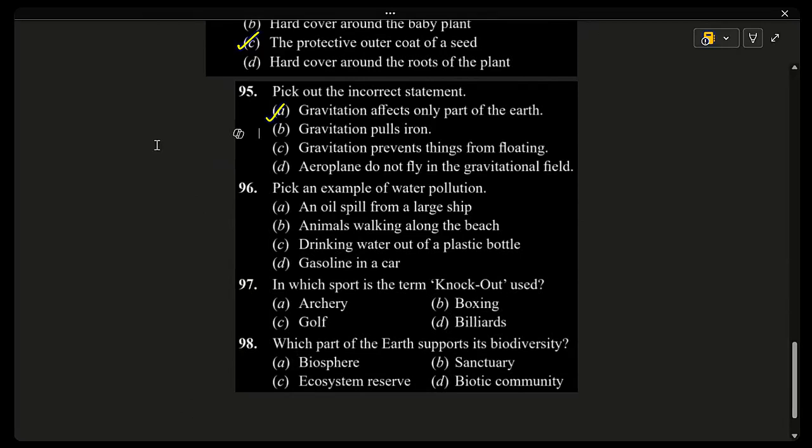Gravitation pulls iron is correct. Gravitation prevents things from floating is correct. And aeroplanes do not fly in the gravitational field is also incorrect. So the only incorrect statement is option A.